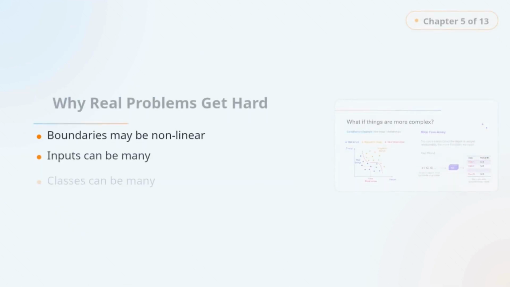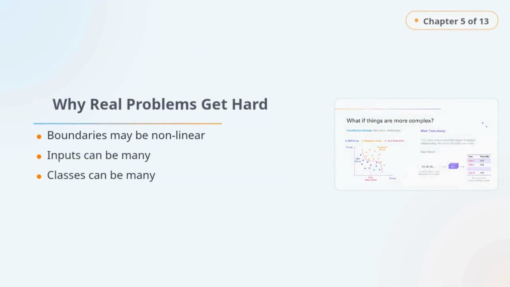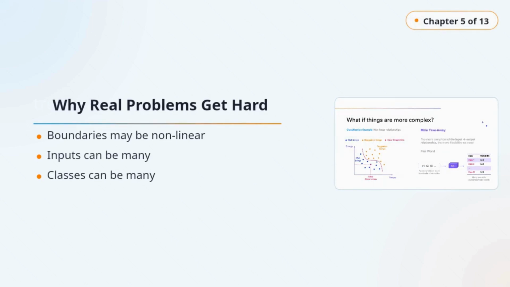Now in real life, things are not so neat. The relationship between input and output may be curved or highly complex, not just a straight line. We may also have tens, hundreds, or thousands of input variables and many possible output classes. As complexity grows, we need more flexible models and usually much more data too.